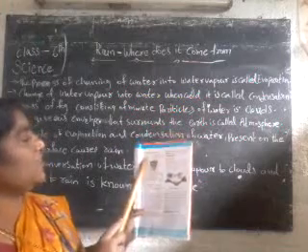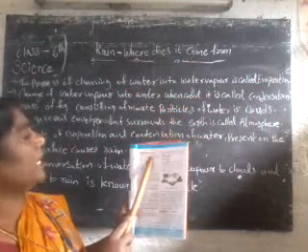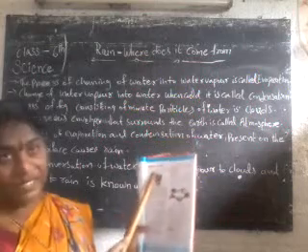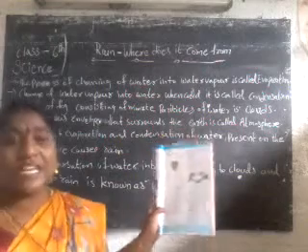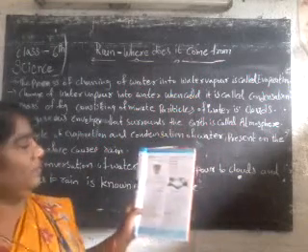What is condensation? We take some water in a glass and add some pieces of ice to it for a few minutes. What will happen? The ice cubes change into water. Yes or no?